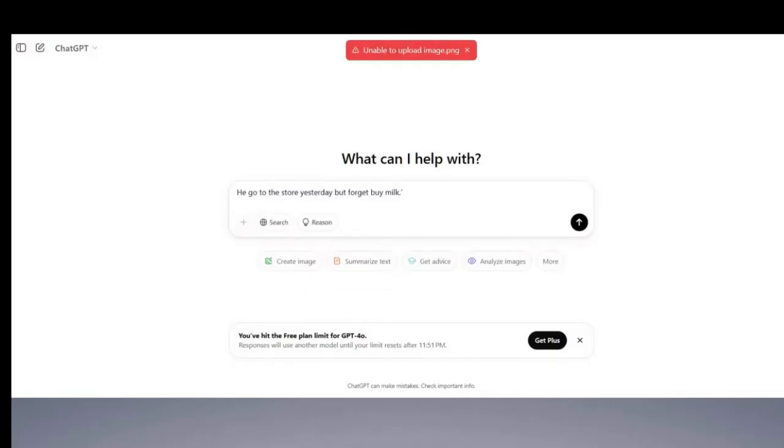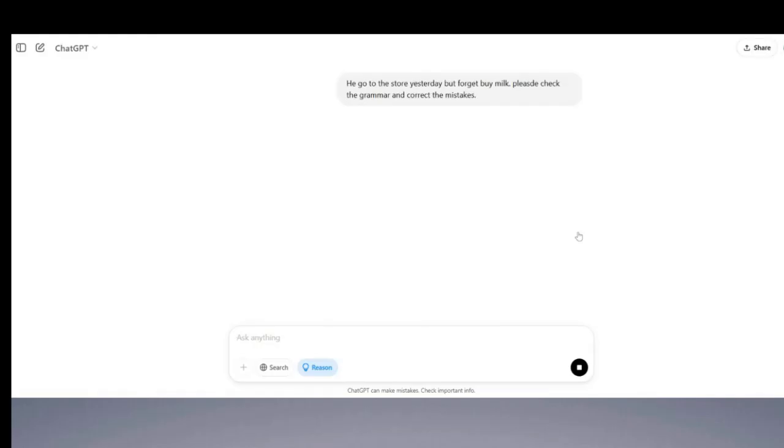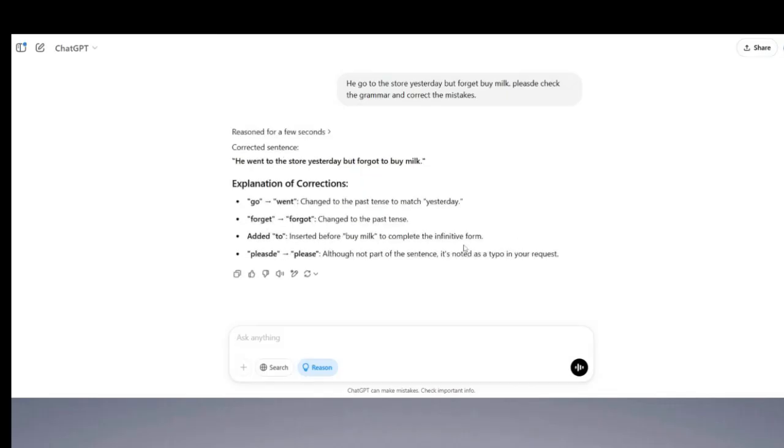Here is the sentence on ChatGPT, and I have to write, please check the grammar. And also you can add and correct the mistakes. Now, even if you don't mention correct the mistakes, ChatGPT will definitely correct the mistakes. And then I'm going to click on reason. And then here we go. So it reasoned for a few seconds. So this is the answer.